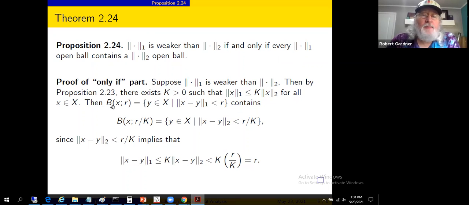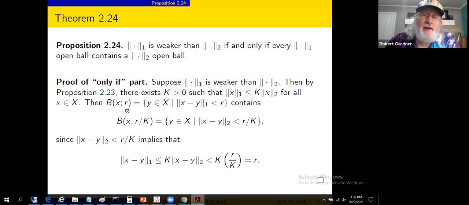Consider a ball centered at X with radius R, that is the set of all vectors Y in X such that the 1 norm of the difference X minus Y is less than R. In other words, it's all vectors within distance R of center X, where that distance is determined by the 1 norm.